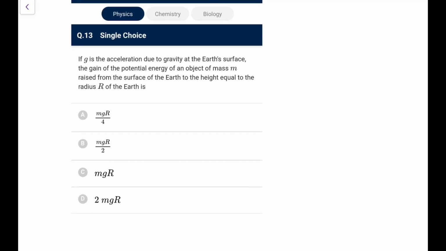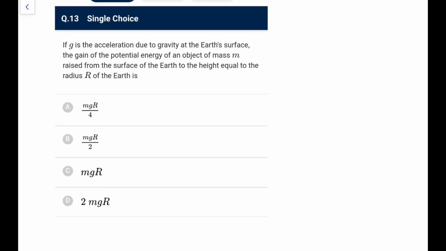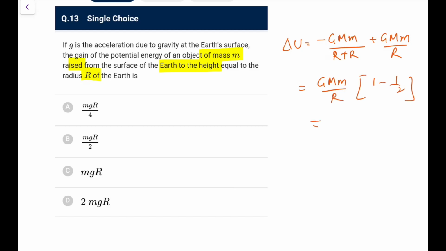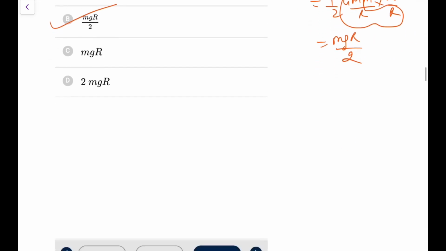Next, if g be the acceleration due to gravity at the surface of the earth, the gain in potential energy of an object of mass m raised from the surface to a height equal to the radius R. Again you can directly say delta U is U final, which is minus GMm over R plus R, minus minus becomes plus GMm by R. Don't write mgh because the height is very high. Taking GMm by R common, it would be 1 minus 1 by 2, so it comes out as 1 by 2 GMm by R, multiplied and divided by R. This GM by R square is g at the surface, so it becomes mgR by 2. Option B you can do.